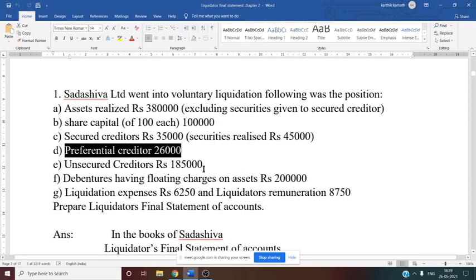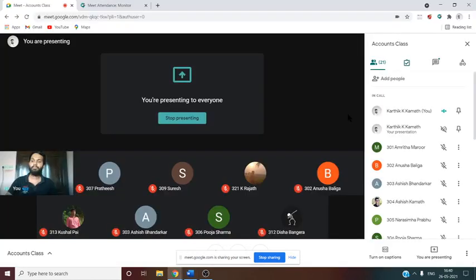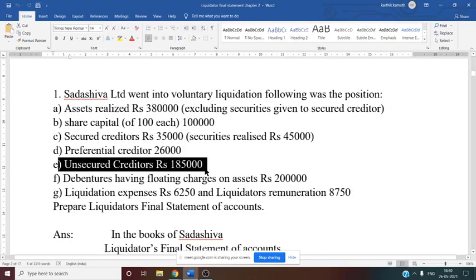Unsecured creditor, that is 1,85,000. So in the problem, if nothing is mentioned, this unsecured creditor will be our balancing figure. That means after making the payment to all the parties, the final payment is to be made to the unsecured creditor by the liquidator. So this unsecured creditor is our balancing figure. That means the amount due to the unsecured creditor given in the question is 1,85,000. Now while solving the problem, we need to see what is the amount available with the company to make the payment to the unsecured creditor.